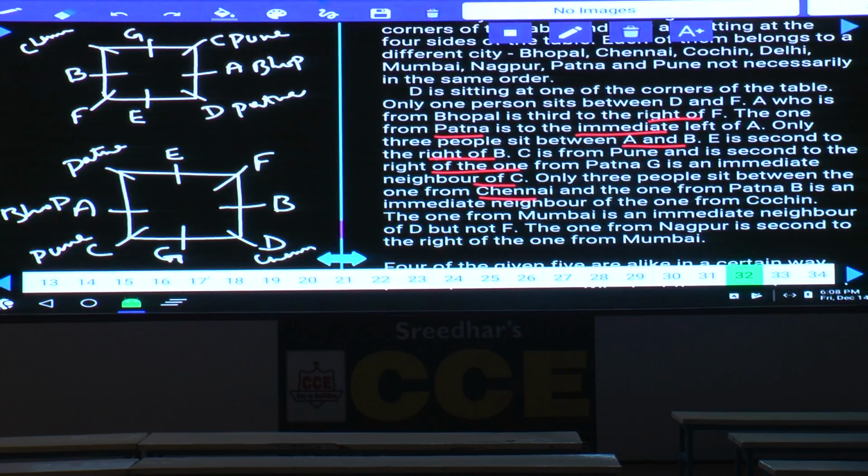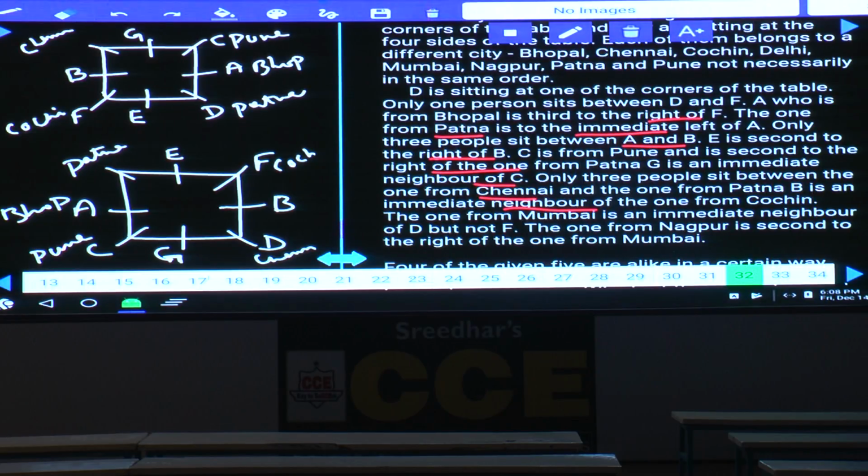And B is an immediate neighbor of the one from Cochin, hence this F is from Cochin. Here also, B is an immediate neighbor of the person from Cochin, hence F is from Cochin in this one also.